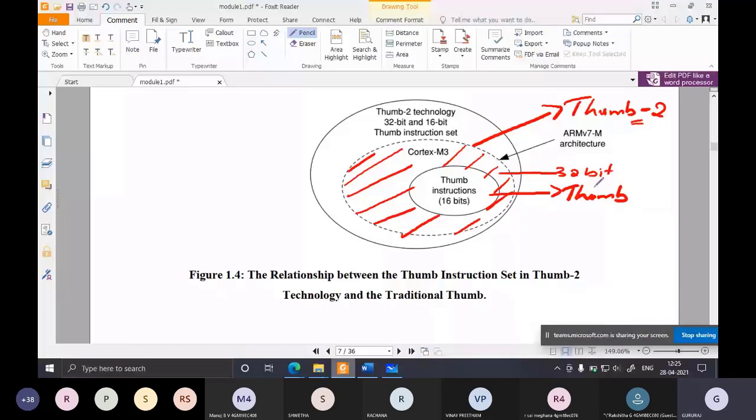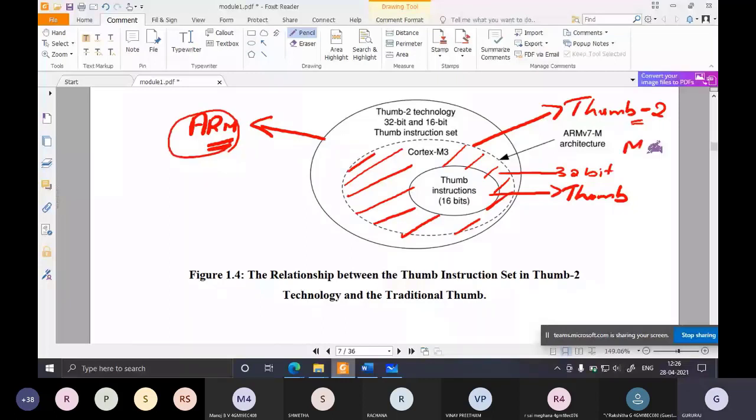So this larger circle is the ARM mode or the ARM instructions. So ARM covers both Thumb-2 and Thumb. That is what the representation is saying here. But the highlight here is that Thumb-2 includes all the 16-bit instructions and some of the 32-bit instructions supported by the ARM instruction set, which are sufficient to carry out all the operations in a single mode, which is Thumb mode.